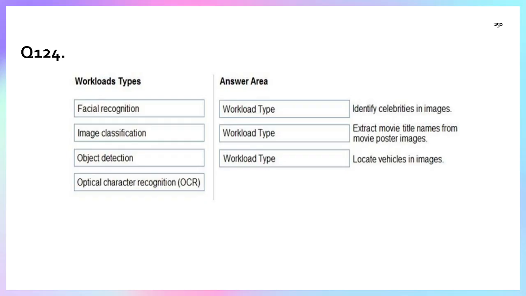Yes, this is the part of the OCR. Statement 3, locate vehicle in the image. So identify the location. This is the part of the object detection. See, all the things mean facial recognition, image classification, object detection, and OCR.